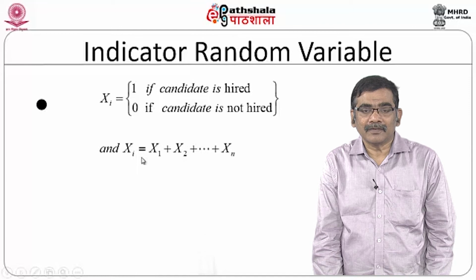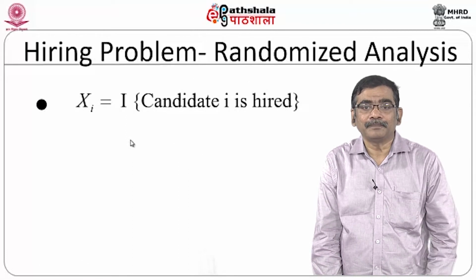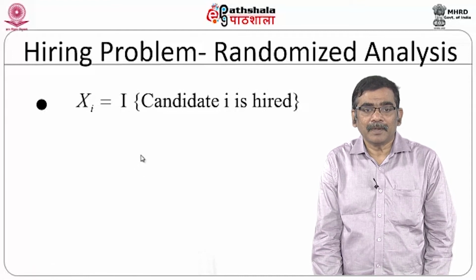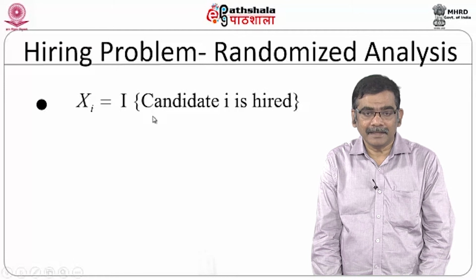Therefore, your X is nothing but X1 plus X2 plus X3 up to Xn. So, this X is nothing but your indicator random variable. The analysis of the hiring problem starts like this. Xi equals the indicator variable of the event that candidate i is hired.